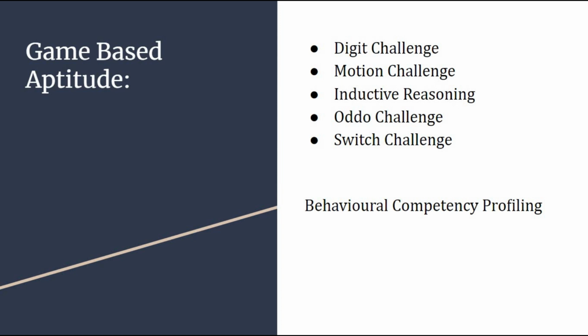Now let us talk about the game-based aptitude. In game-based aptitude, these are the following topics which you need to practice or which you need to take care of before your online test. You go through these particular topics: digit challenge, motion challenge, inductive reasoning, auto challenge and switch challenge. Once you search YouTube or Google, you will find many videos related to these topics: digit, motion challenge, auto challenge, switch challenge, inductive reasoning, etc. So I recommend you to practice these topics before your game-based aptitude round.